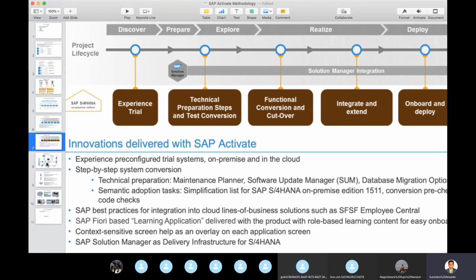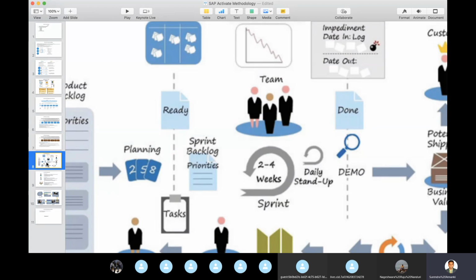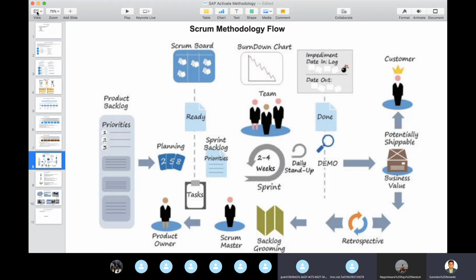And then I'm going to talk about a much more active method, which is Scrum. Scrum, we can skip it.